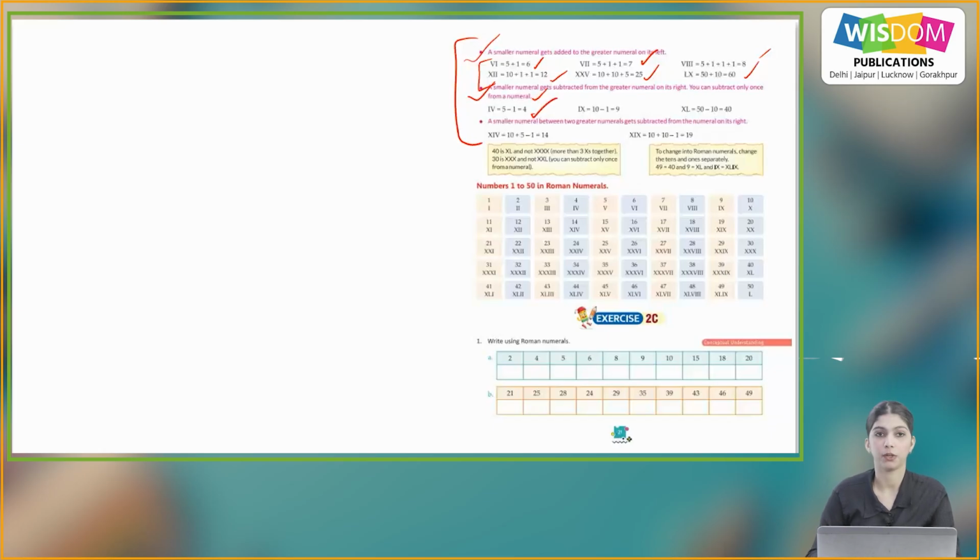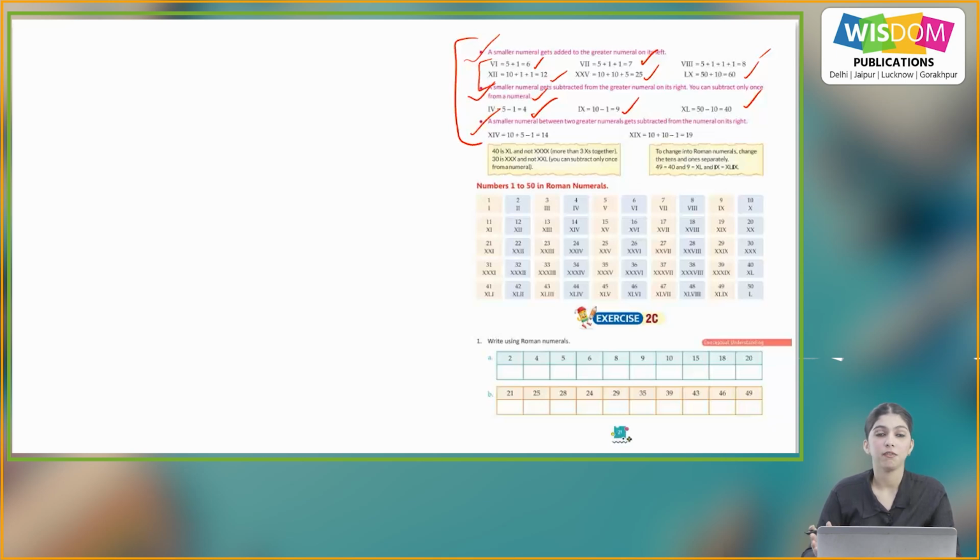Like here, we write 4 as IV, that is 5 minus 1 is 4. IX is 9, means 10 minus 1. And XL is 50 minus 10 is 40. Here, a smaller numeral between two greater numerals gets subtracted from the numeral on its right.